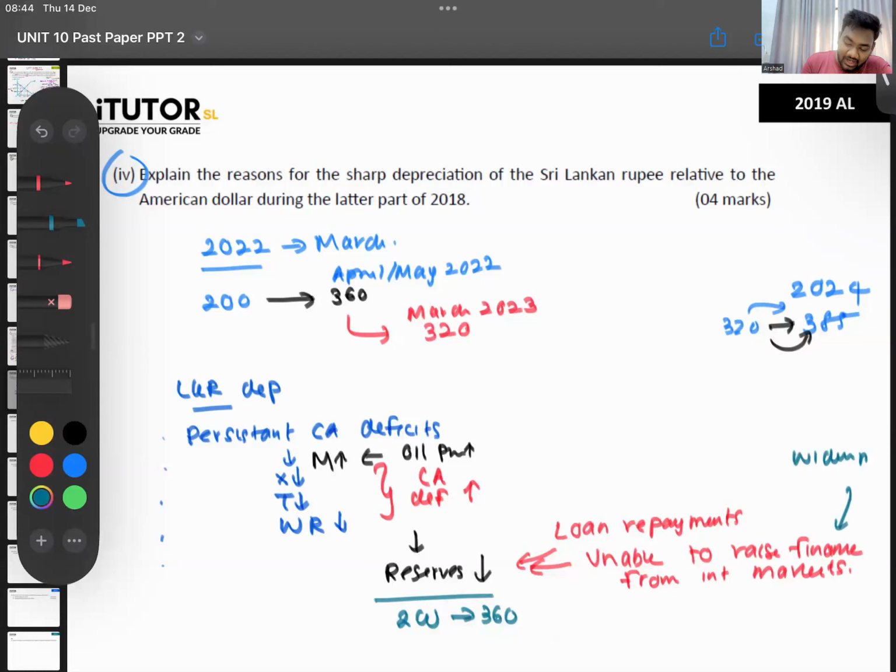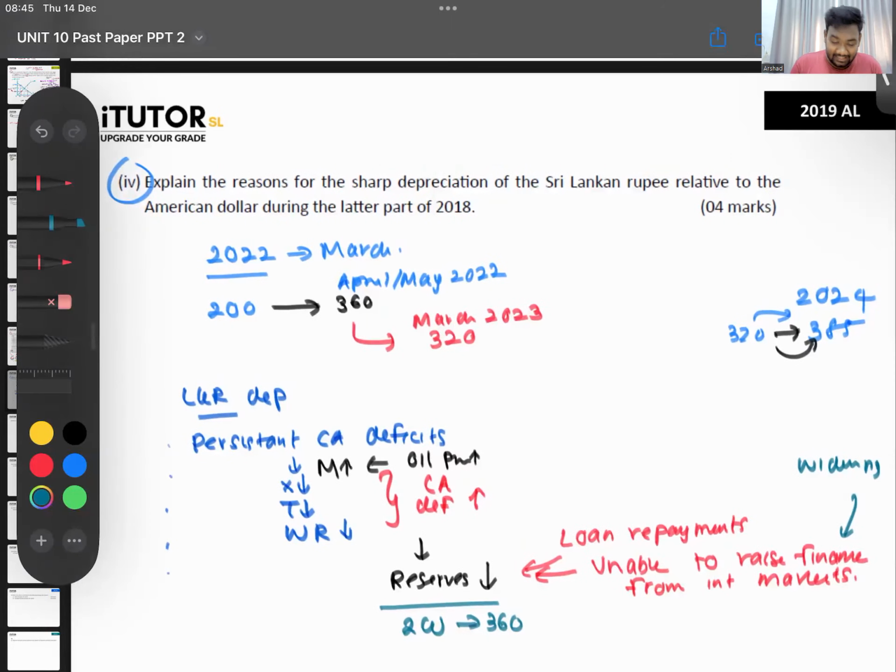Our budget deficit widened with Gota coming and reducing taxes. That means the credit rating agencies reduced our credit rating. They give a warning saying, look here, these fellows have a huge budget deficit, so maybe they can't pay in the future, be careful when you lend to them. So we are unable to raise funds. All of these reasons combined are why our exchange rate depreciates. So have a basic idea. Right, that's it with question 29.